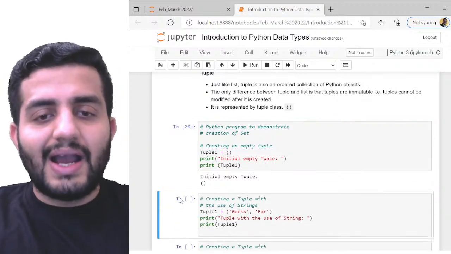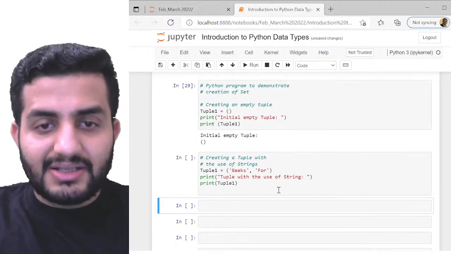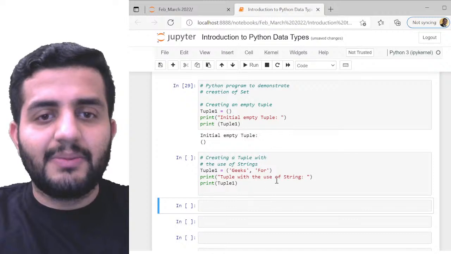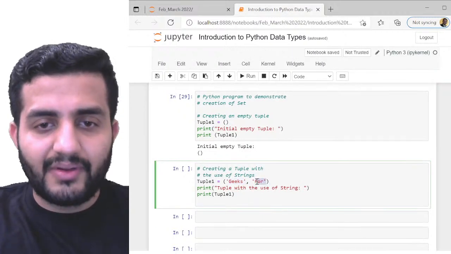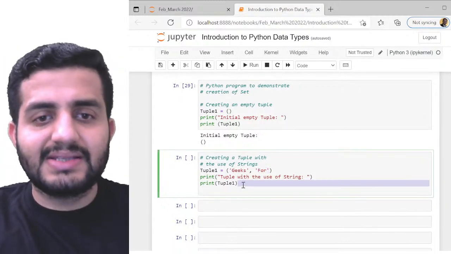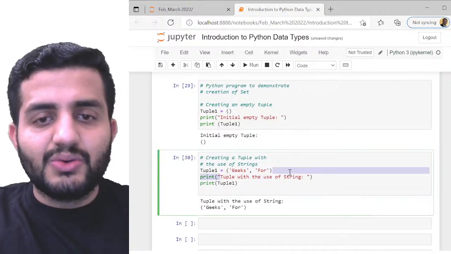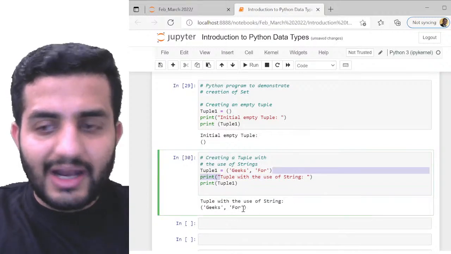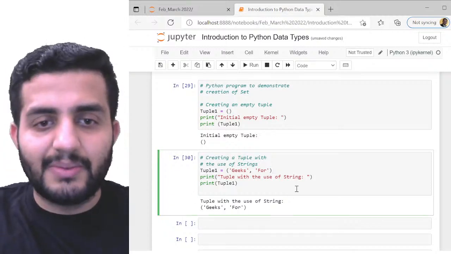Now I can also have tuples with multiple strings. I have created a tuple with two elements here, geeks and for. Geeks is my first element, for is my second element. So if I do it like this, a tuple with the use of strings, I have two elements here, geeks and for.